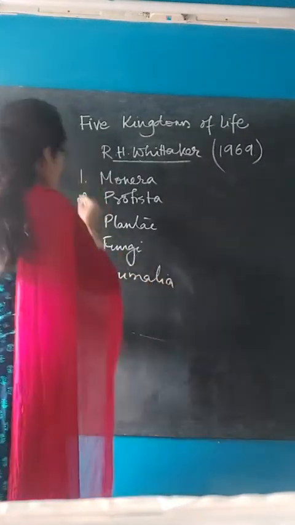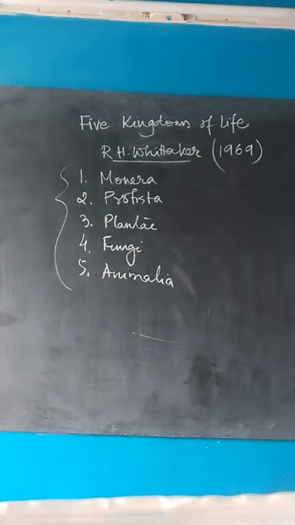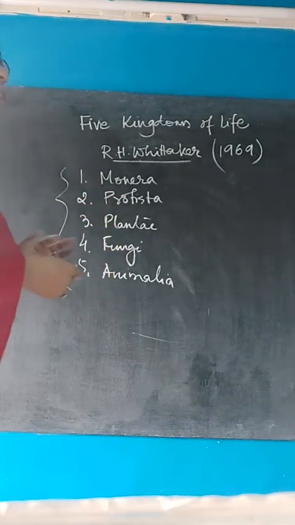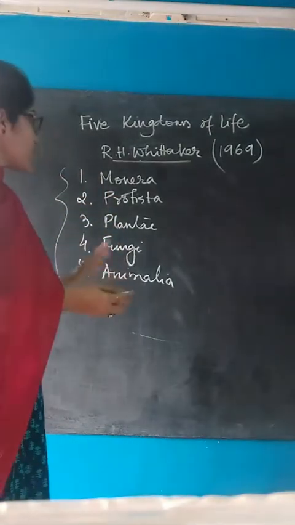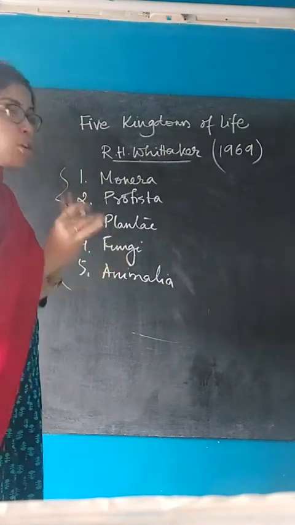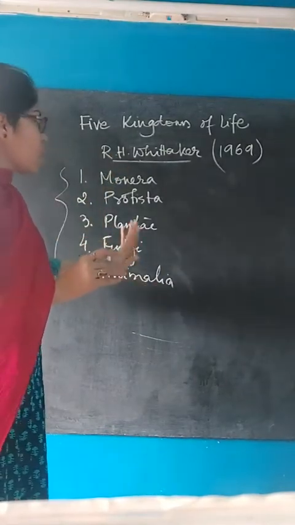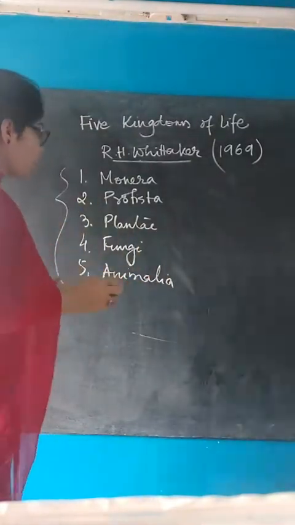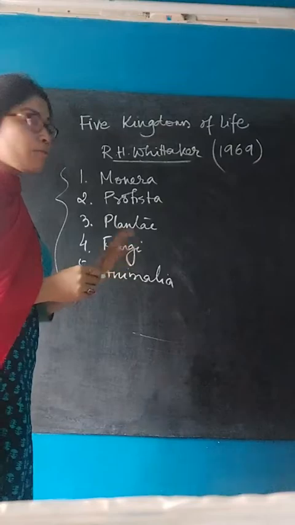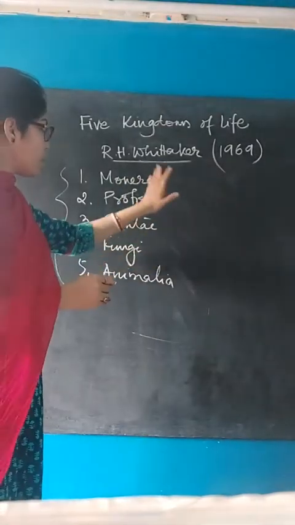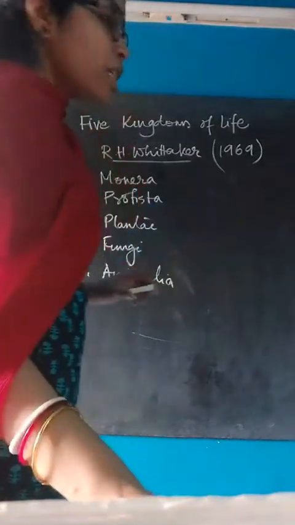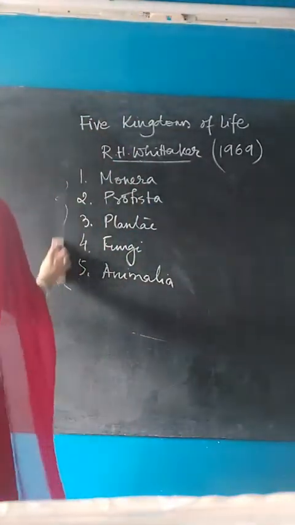So initially these 5 kingdoms were given, and all organisms were categorized according to their physical characteristics, and they fall into any of these kingdoms. Okay, now in this topic we will talk about the characteristic features of all these kingdoms one by one, and also their examples. Firstly we will talk about Monera.